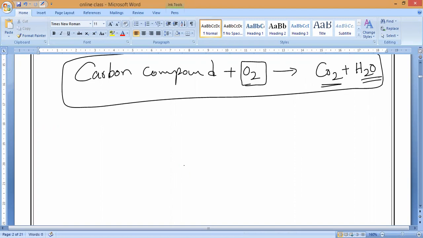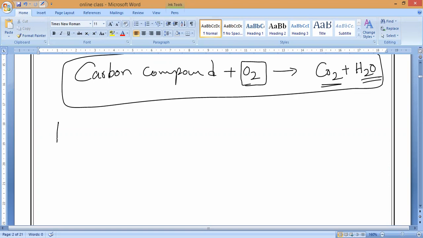If you pass carbon dioxide gas through lime water, it turns milky, and again with excess carbon dioxide, it forms calcium bicarbonate. That is what is called lime water. Yes or no? Yes, sir. And if excess carbon dioxide is passed again, what will happen? It will form calcium hydrogen carbonate. So please all of you remember, the presence of carbon in a compound can be detected by